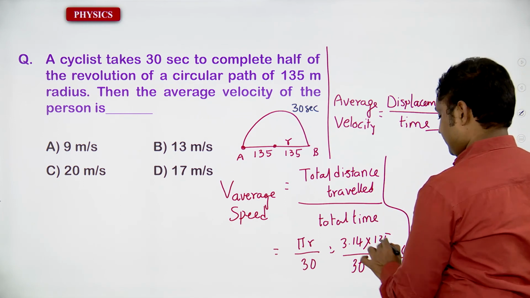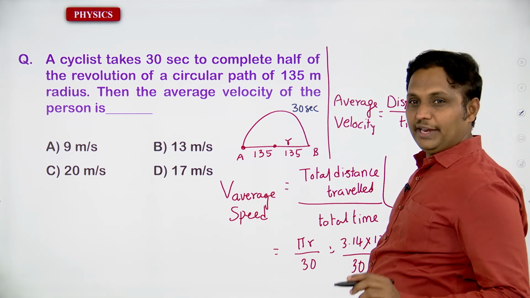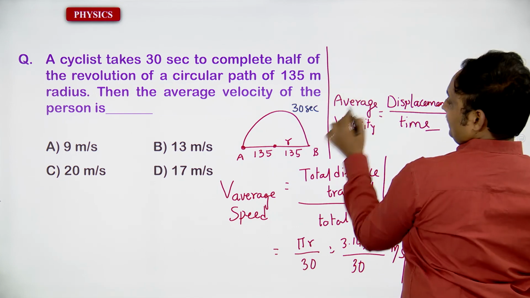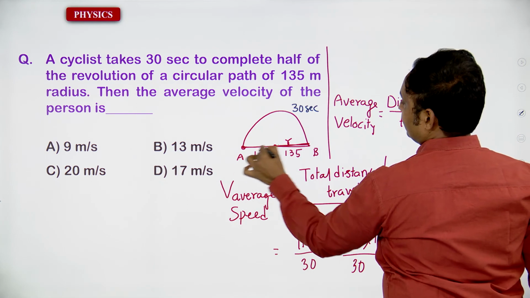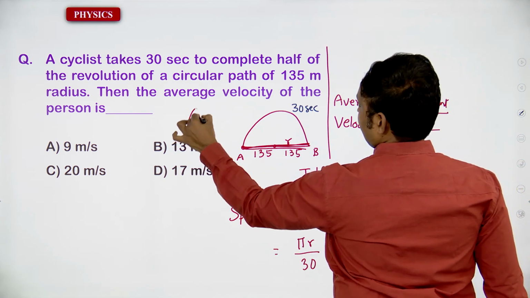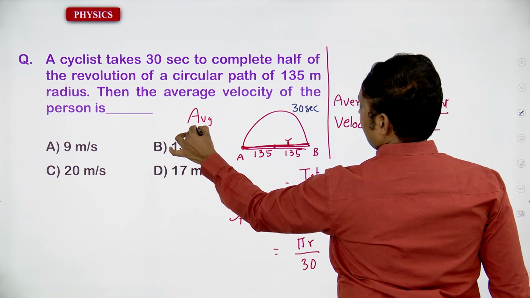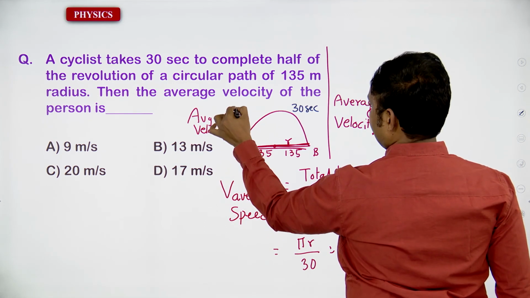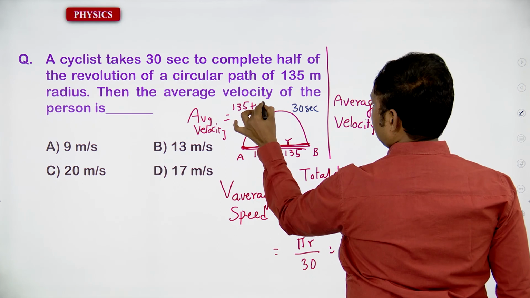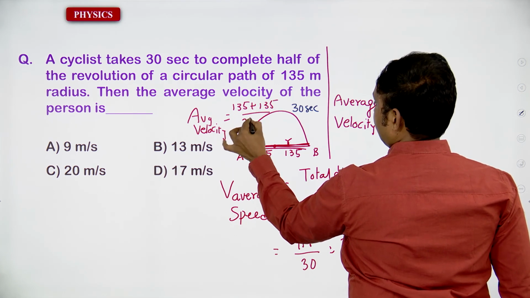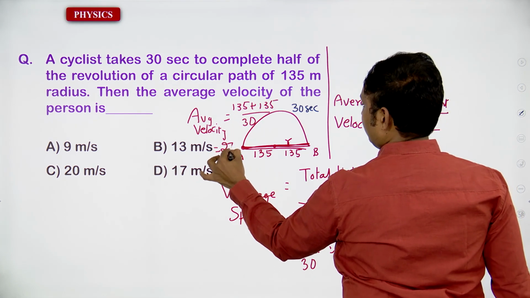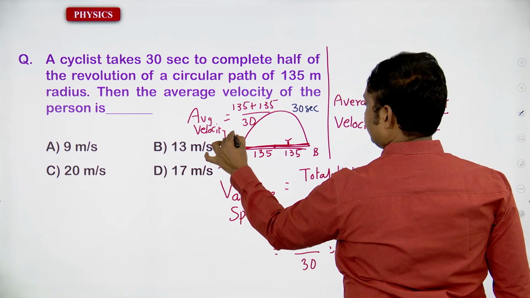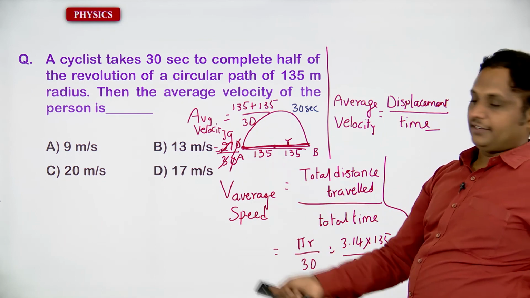Now average velocity: displacement is going to be 135 plus 135 by time 30 seconds. That is 270 by 30. We get 9 meter per second. That is the correct answer.